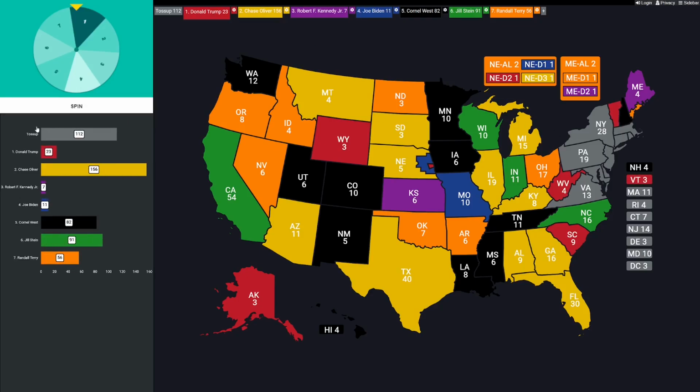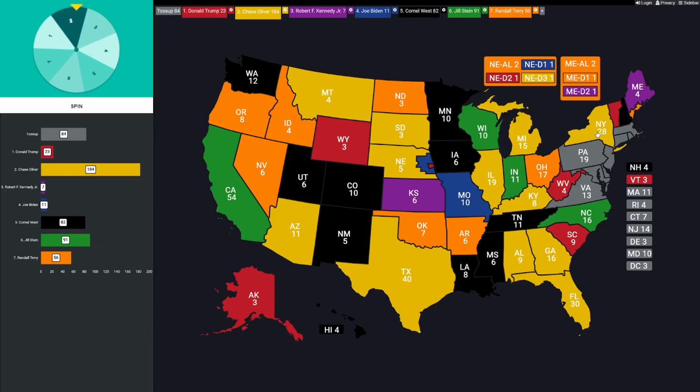Next, New York, 28 votes. Huge spin. Kennedy right now is on the bottom with only 7. Biden is right behind with 11. Still time left. Let's do the spin for the Empire State. Here it is. That's a 2. That's going to go to Chase Oliver, who did not need any of these, but now he's at 184. Extremely dominant performance in a 7-way race.